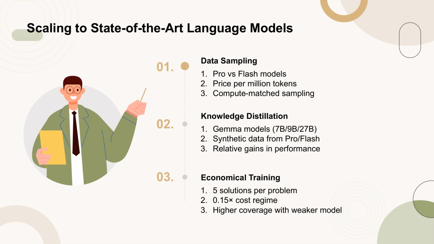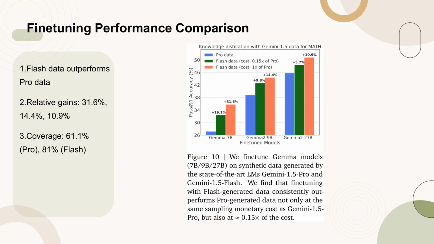to stronger models. Figure 10 compares the fine-tuning performance of Gemma models 7b, 9b, and 27b, using synthetic data from Gemini 1.5 Pro and Gemini 1.5 Flash. The results show that data generated by the Flash model consistently outperforms that from the Pro model, achieving significant relative gains of 31.6%, 14.4%, and 10.9% for the 7b, 9b, and 27b models, respectively.